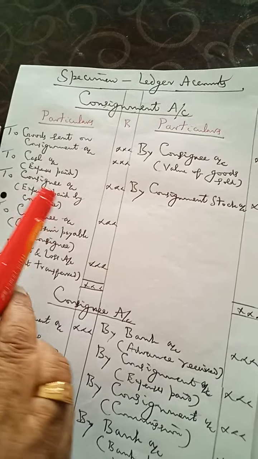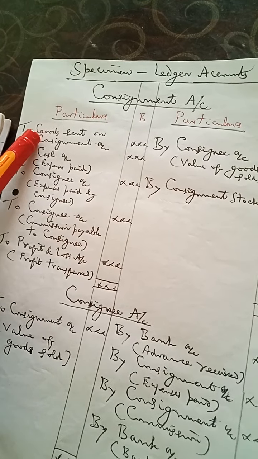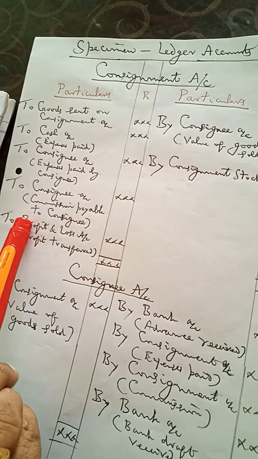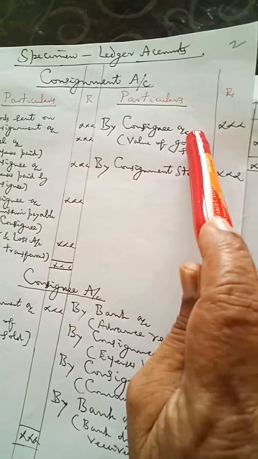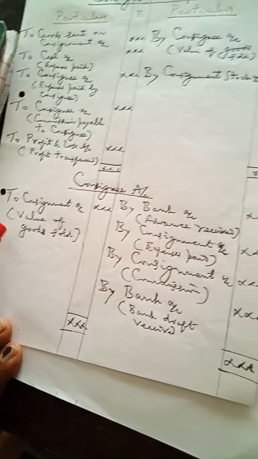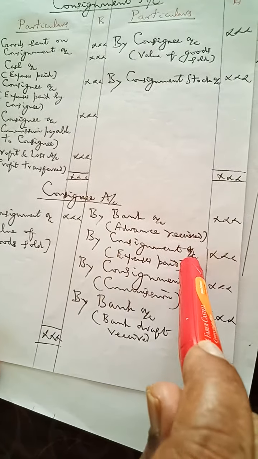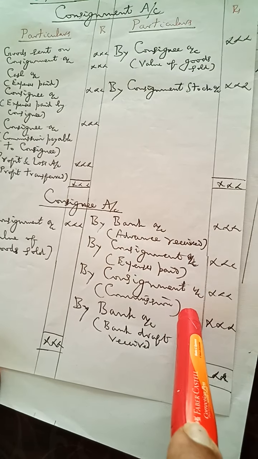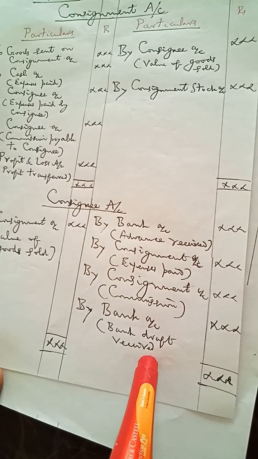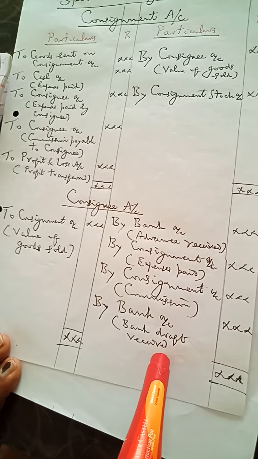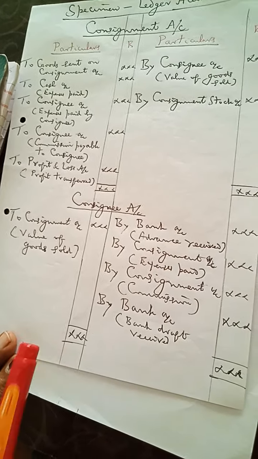The ledger accounts will be as follows. Consignment account: you can see from this, value of goods debited, expenses debited, commission debited, sale value credited, stock value credited. Consignee account: sale value debited to his account, advance received credited to his account, expenses paid credited to his account, commission due to him credited to his account. When the final payment is received from him, his account is credited.